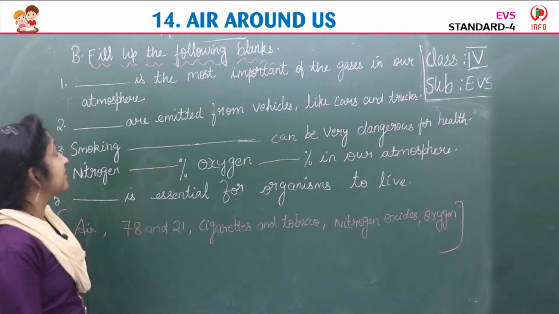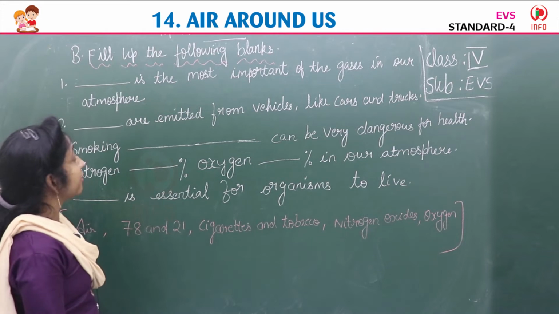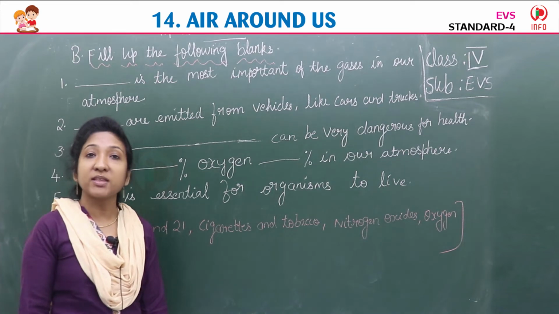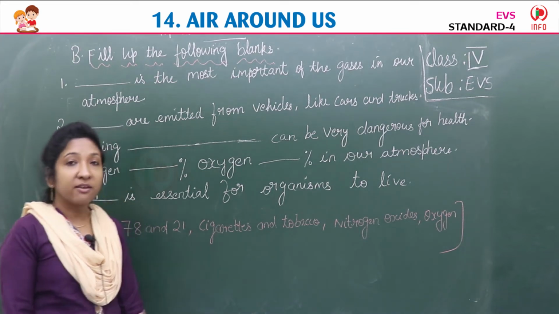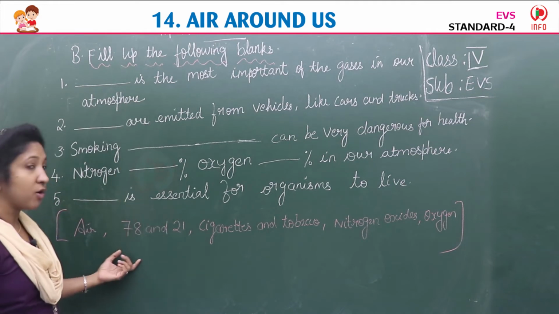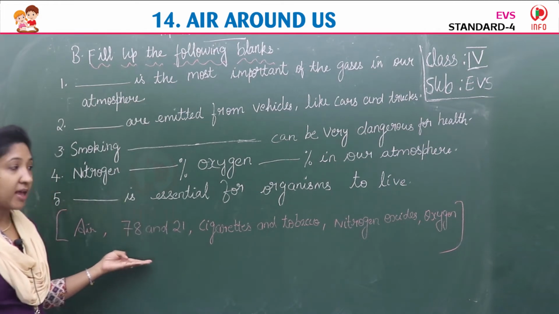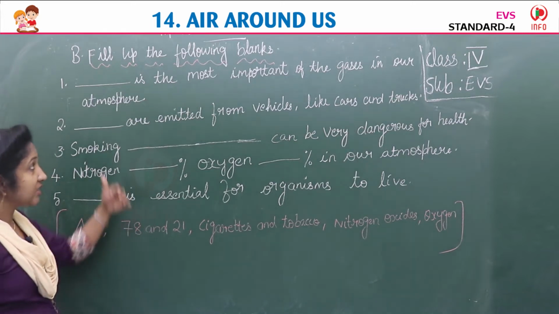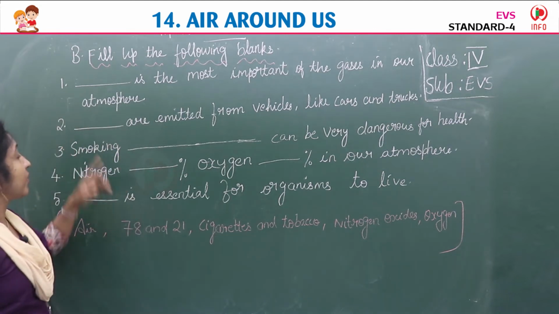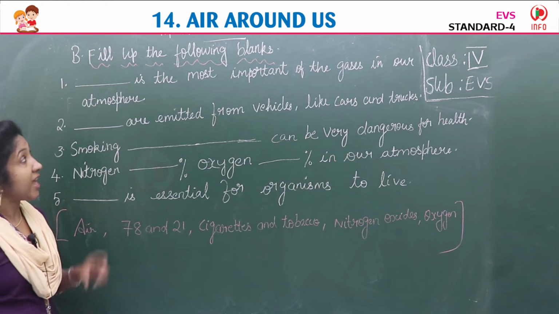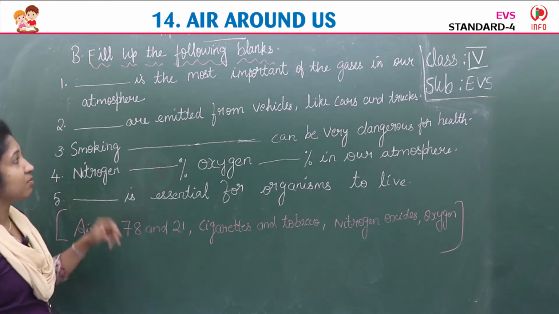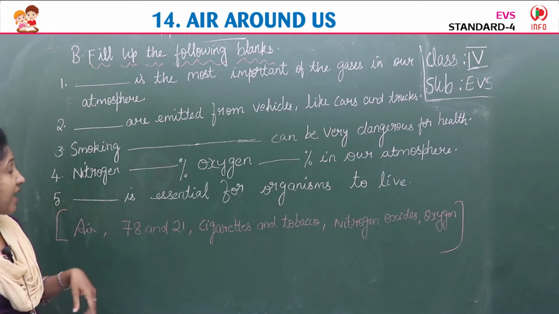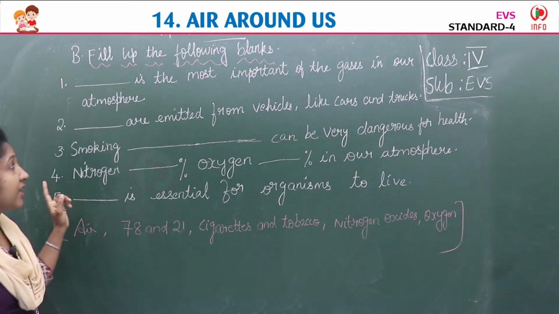Children, our next exercise is exercise B, fill up the following blanks. In the textbook it is written, fill up the following blanks using the clue kit. There is a clue kit given after the questions below. In the box, five words are there. You have to select a word from the clue kit and fill in the blanks. Okay, first question. Dash is the most important of the gases in our atmosphere.